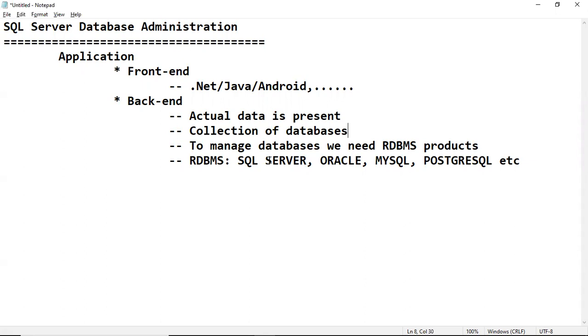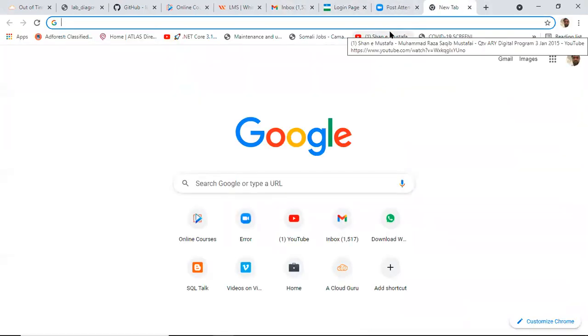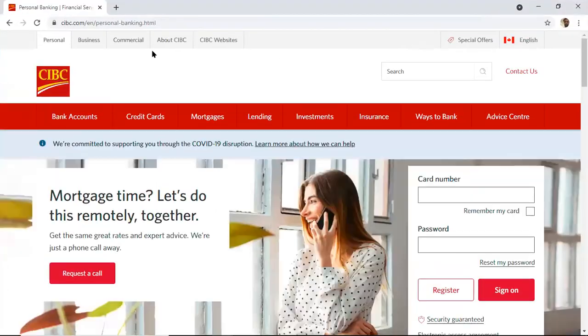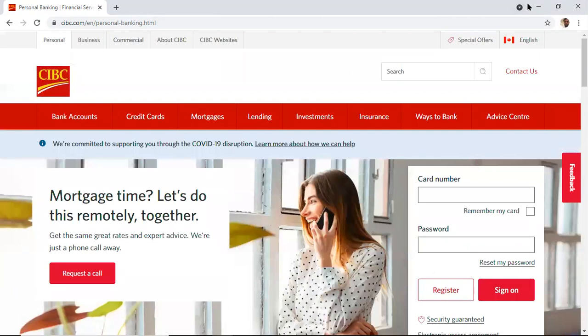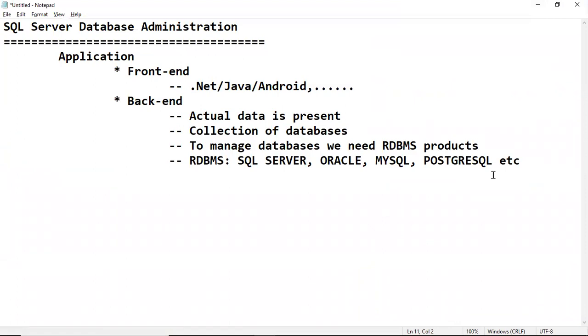So, check it. Previously one of our clients was CIBC, a bank in Canada actually. See, in the backend they are using SQL Server. This is the front end. In the backend, whenever we click on the register button, data is stored in the form of a SQL Server database. So where the actual data is present, remember, is in the database.